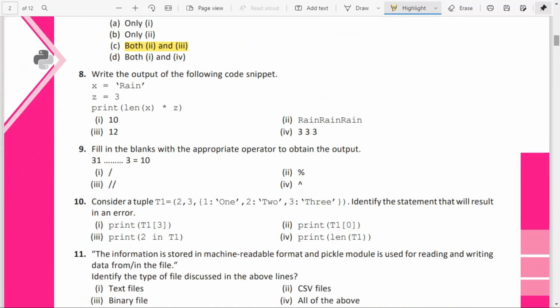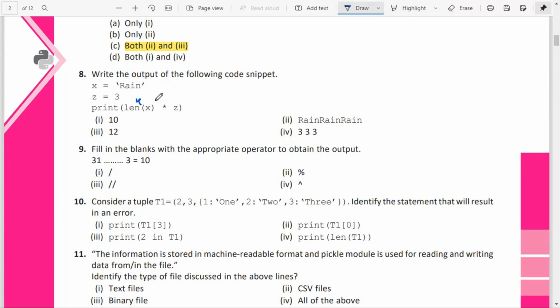Now write the output of the following code snippet. Okay, x equal to "rain", and z equal to 3. Print the length of x. So what is the length of x? Length of x means how much? 1, 2, 3, 4. Length of x is 4.